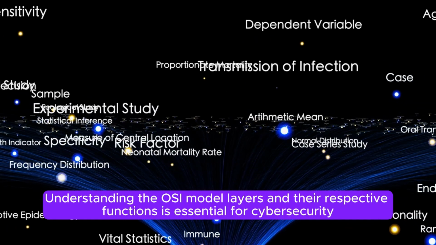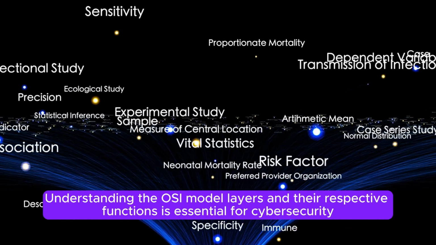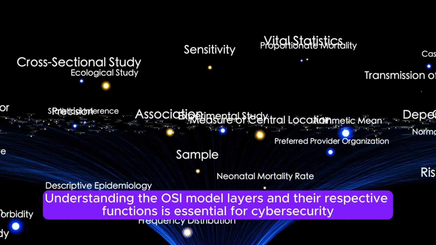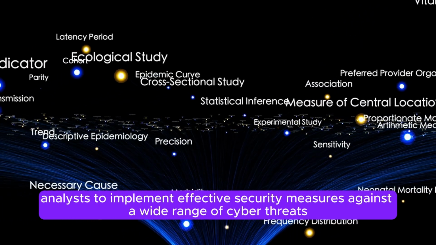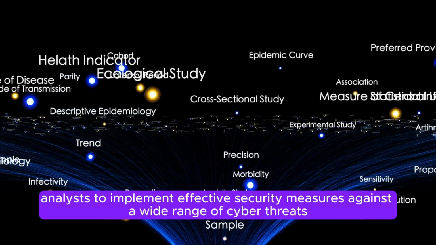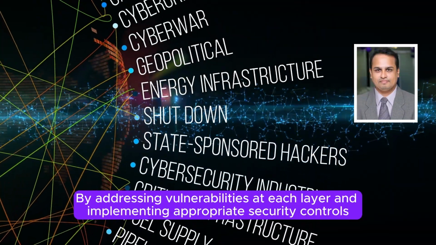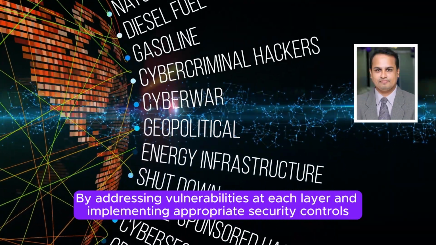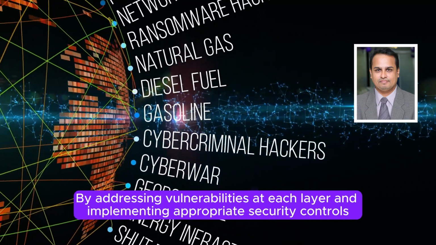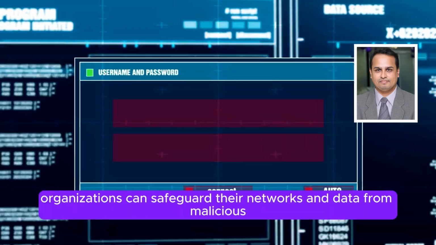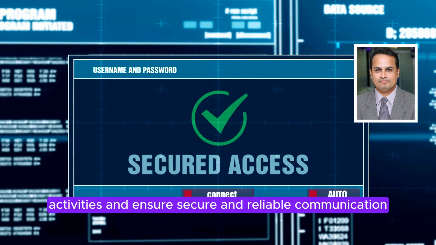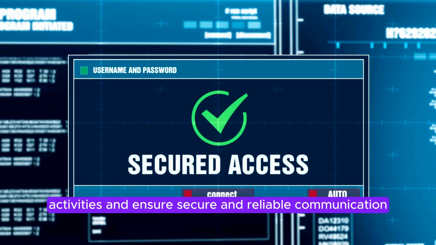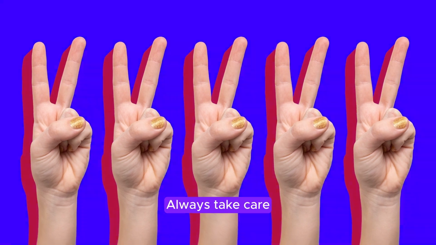Understanding the OSI model layers and their respective functions is essential for cybersecurity analysts to implement effective security measures against a wide range of cyber threats. By addressing vulnerabilities at each layer and implementing appropriate security controls, organizations can safeguard their networks and data from malicious activities and ensure secure and reliable communication.